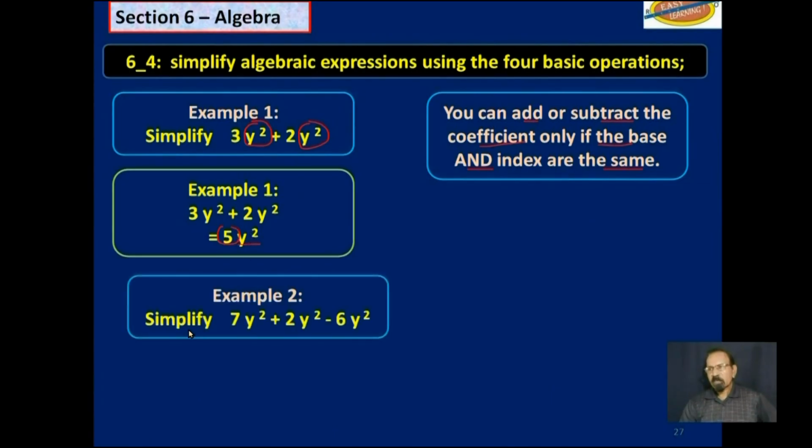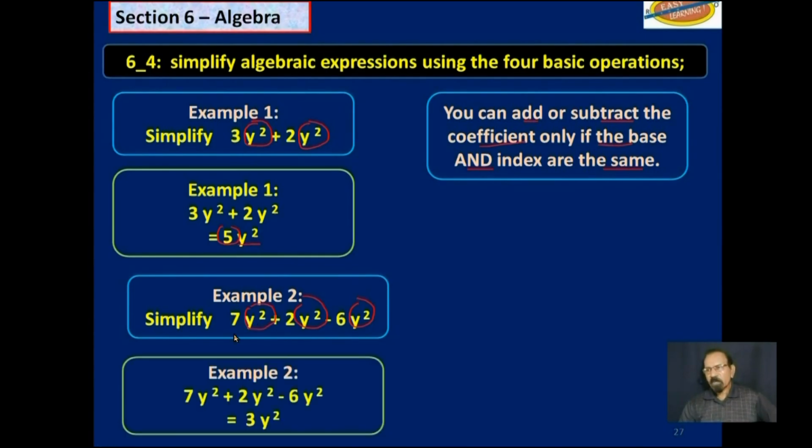Next, simplify 7y squared plus 2y squared minus 6y squared. Y squared, y squared, y squared. The terms are the same, so we can deal with the coefficients, which is 7 plus 2 will give us 9 minus 6, 3y squared. So that would be our apples.